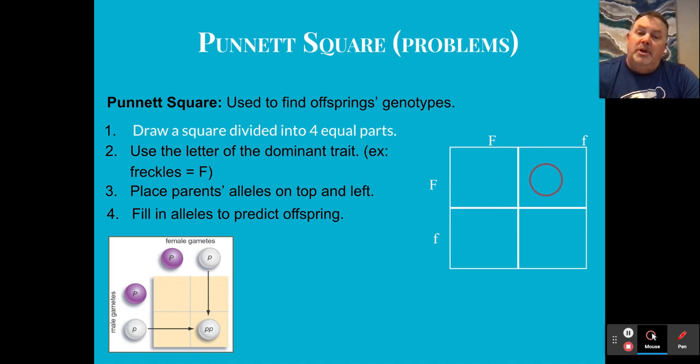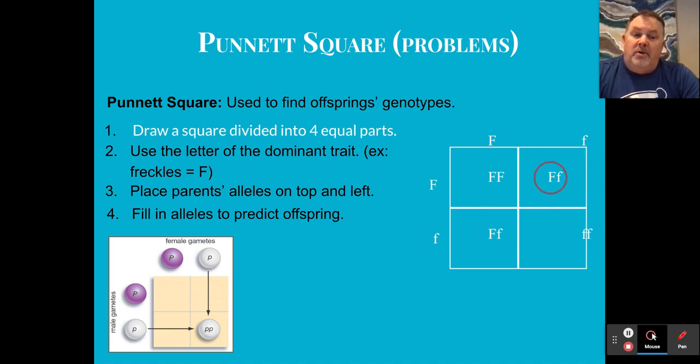We oftentimes put the dominant first and the recessive second. So in this case, the big F is going to be first in all four of those boxes, and the little f's are going to be second. Now notice here that it kind of came off to the side, but notice this one is little f. So in other words, this is a combination of one parent and another parent, and this individual would have no freckles.